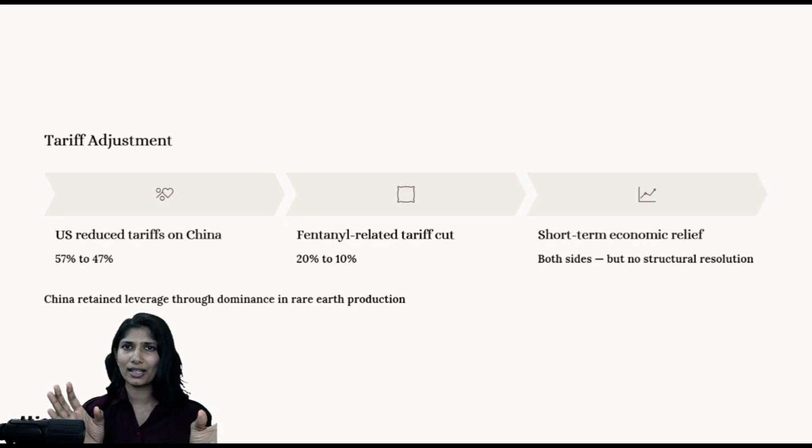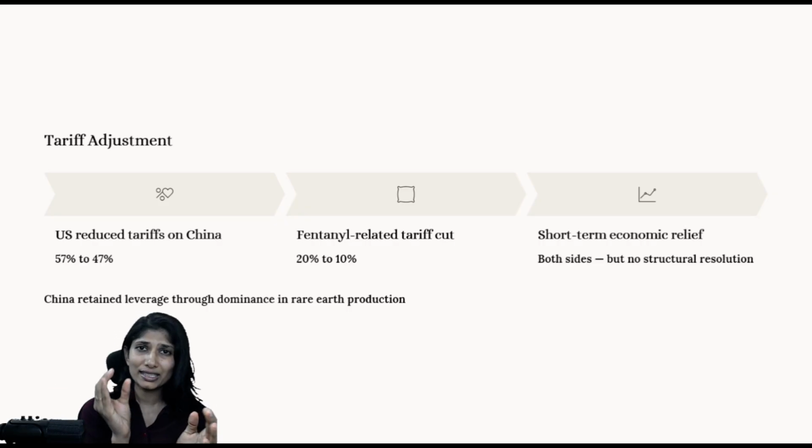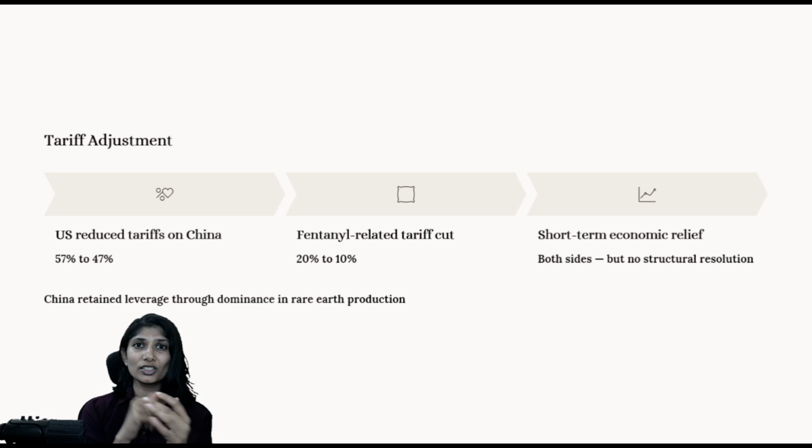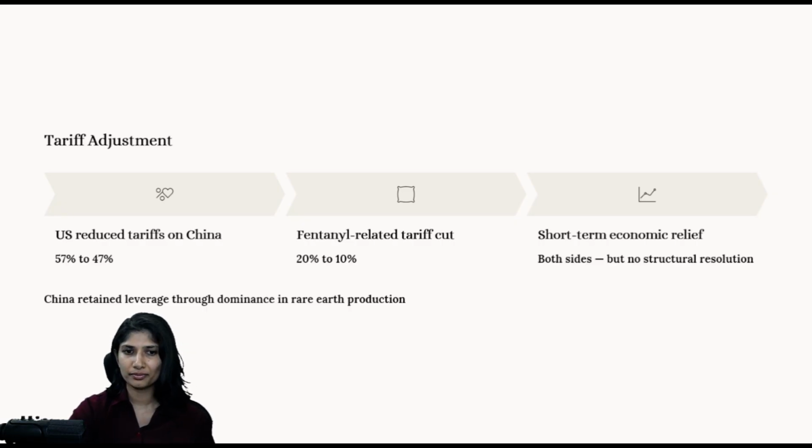Now both sides have some economic relief because these high tariffs were affecting your Chinese business people also. Now when the tariffs are reduced to 47%, if you see which is the country with the highest tariff from the USA, that is India, which stands at a 50% tariff.